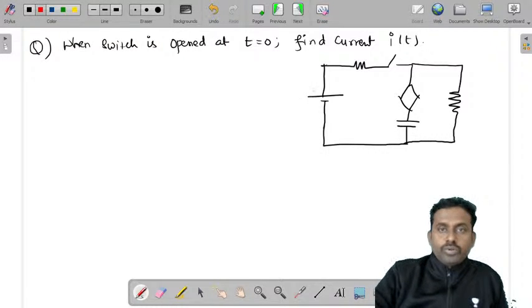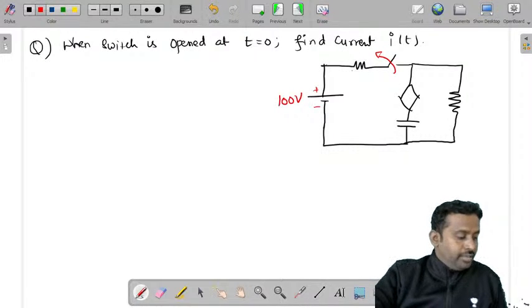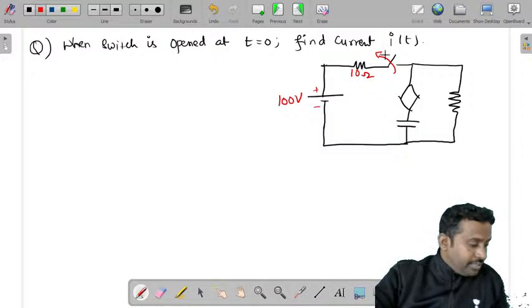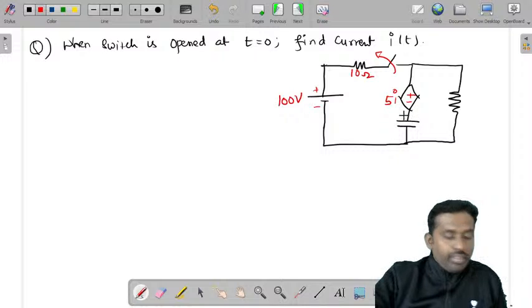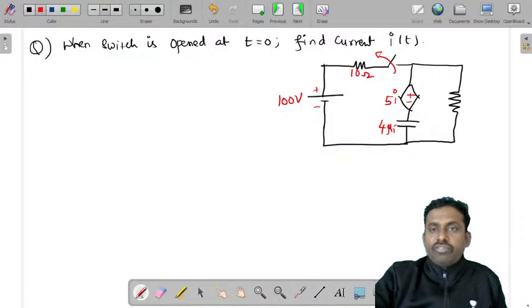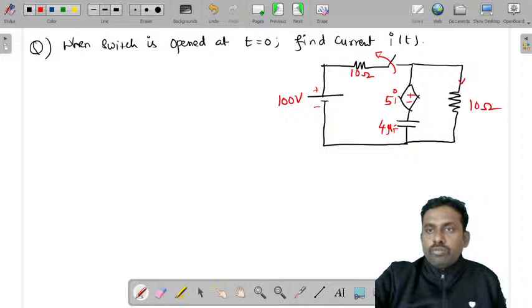The given voltage source value is 100 volts. The switch is open, so the direction is given like this. And you have a 10 ohm resistor. This is a current dependent voltage source, plus 5i, and this is 4 microfarad, and this resistance is 10 ohms and the current is I of t.